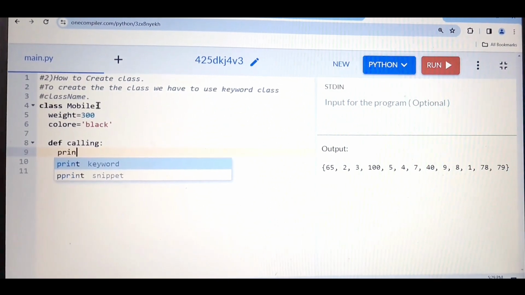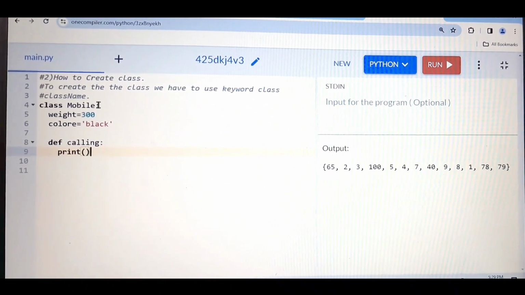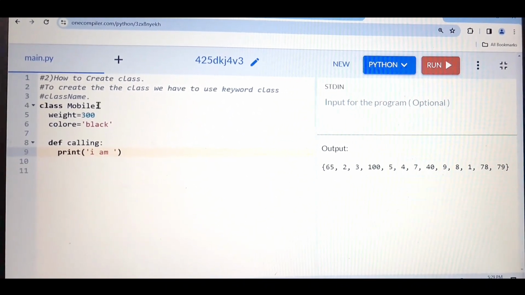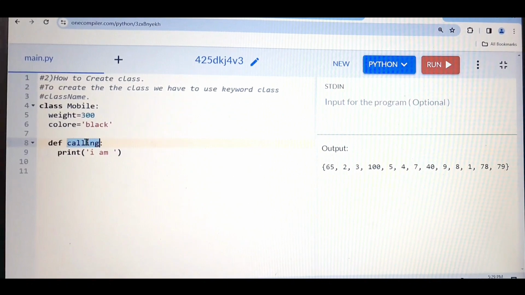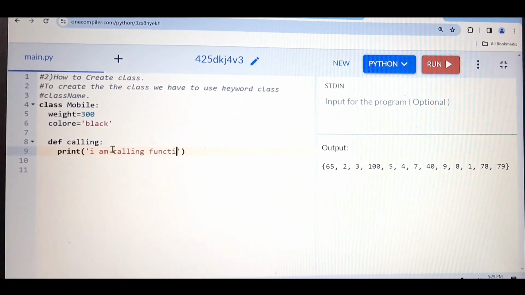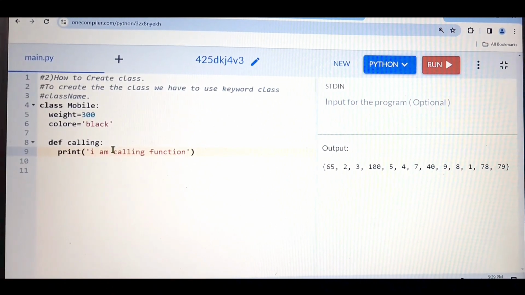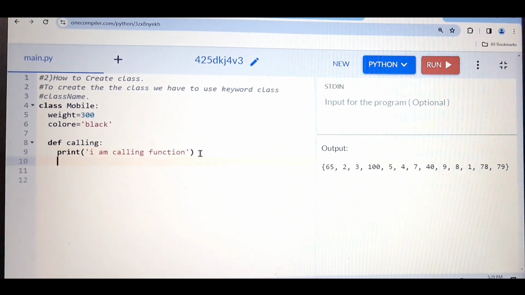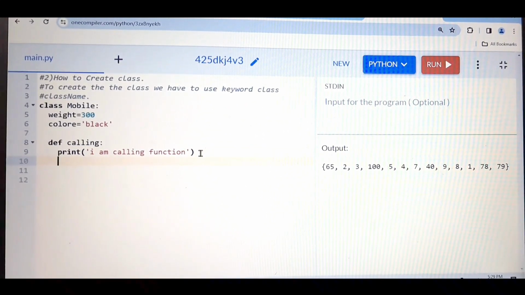Then this is the one function, and here I can write whatever I want. For example, I want to print, and here I can pass any statement. I am calling function, or you can say method, not a problem. So I am a calling function.